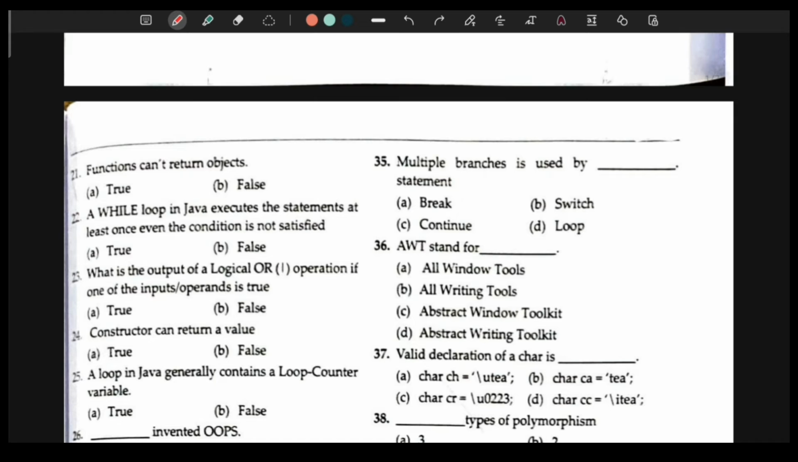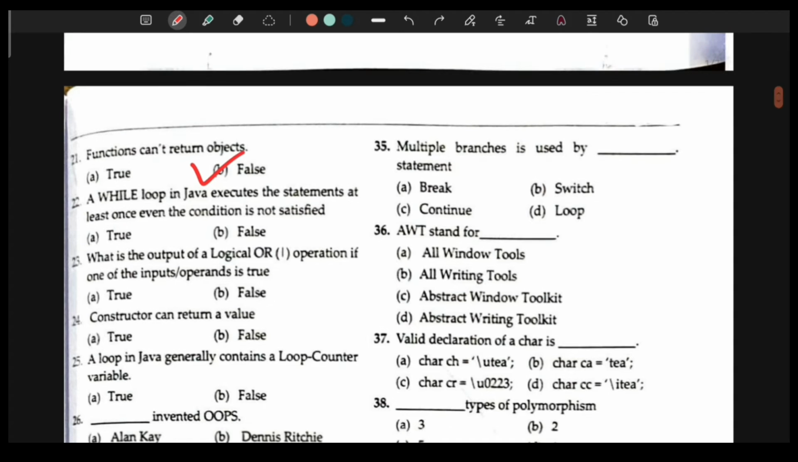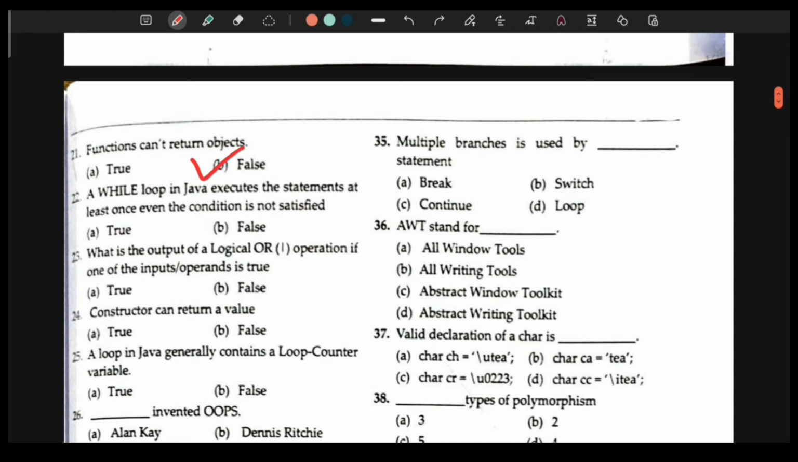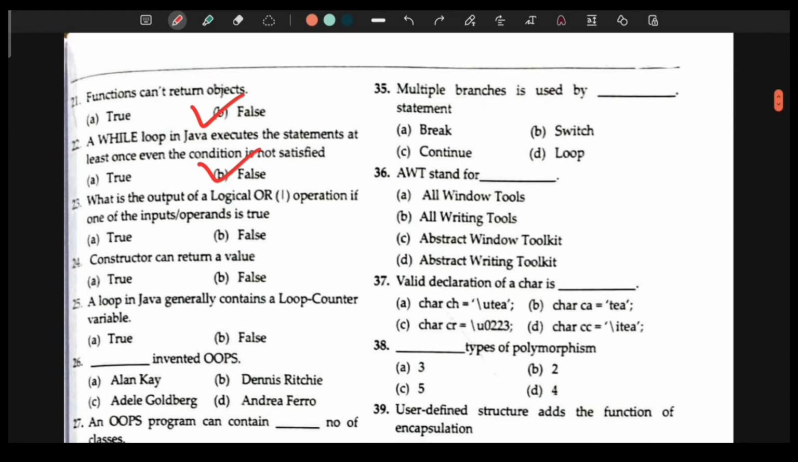21st question is, functions can't return objects. It is false, because functions can always return an object if the return type is the same as the object return, okay? Like 22. A while loop in Java executes the statement at least once even if the condition is false. It is false. It is not the while loop, it is the do while loop in Java. It always executes once, and therefore it is also known as an exit control loop. While for and while are entry control loops.